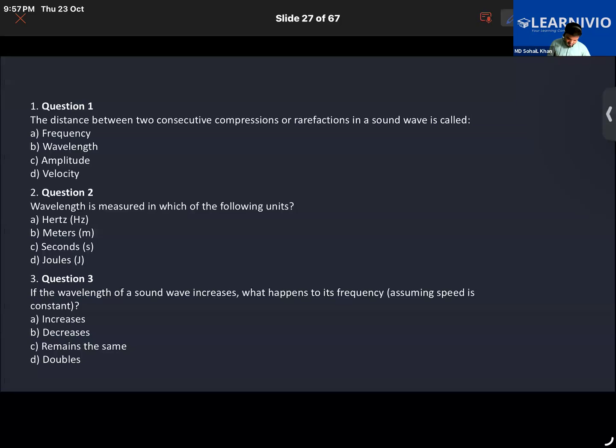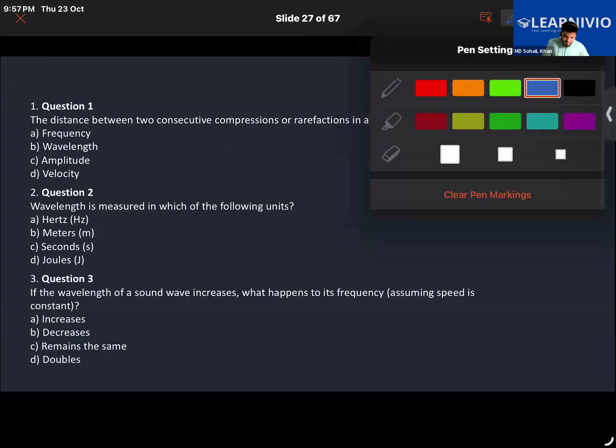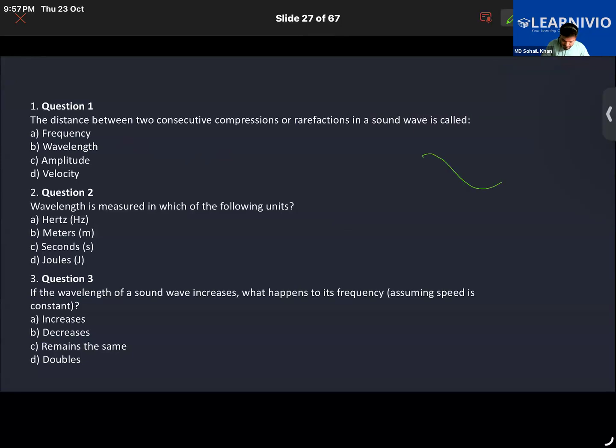You guys answer this question. The distance between two consecutive compressions or rarefactions in a sound wave is called? Wavelength. Priyanka, what about you? Is the answer correct? Yes, sir. The answer is correct.